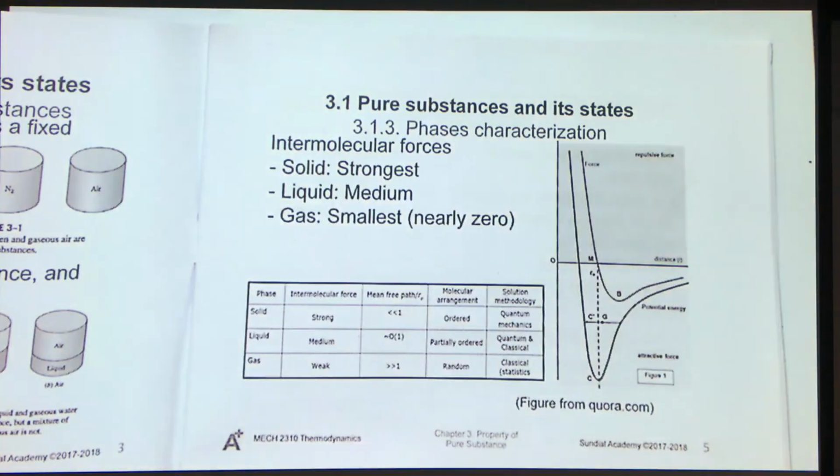And what we call the bond length is the equilibrium distance that they can have, such that the magnitude of the repulsive force will be equal to the magnitude of the attractive force.